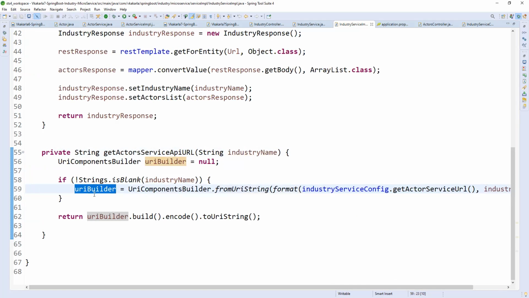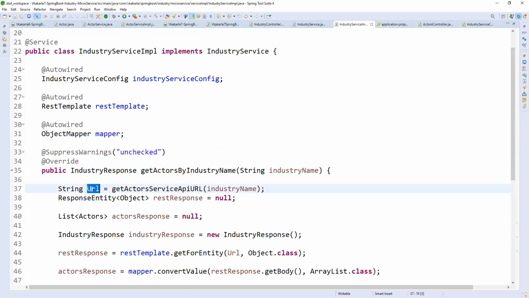So this is the object, right? After constructing the builder, we need to build that final object, and we need to encode it, because by default it will decode in terms of formatting strings. We need to encode it into an actual string. Up to here it is an object, so we need to call toString on that object to get a string. Then it comes as a URL. Now it is completely a URL.